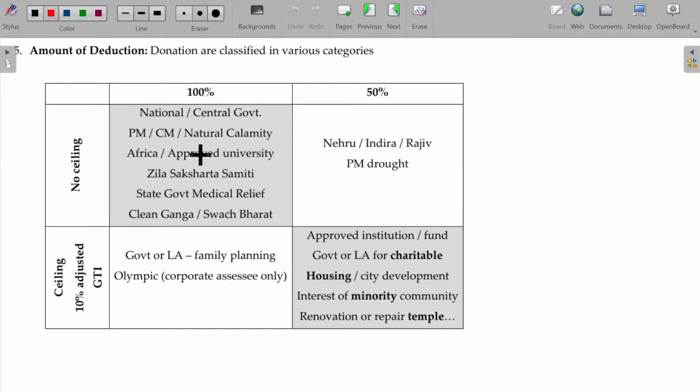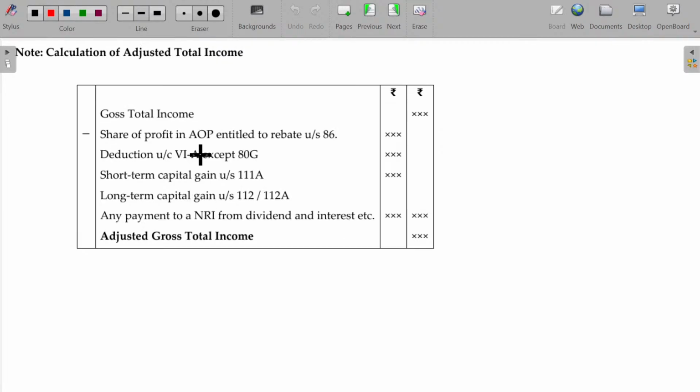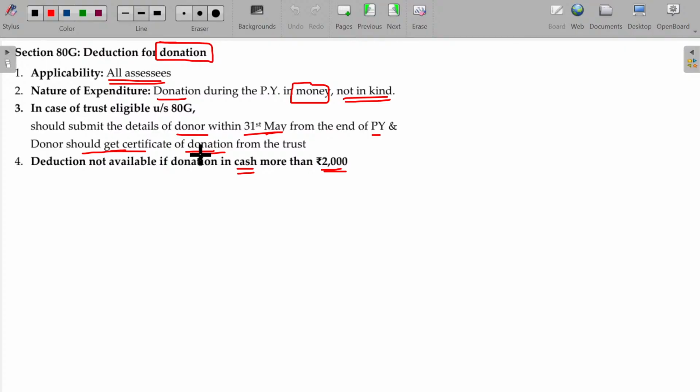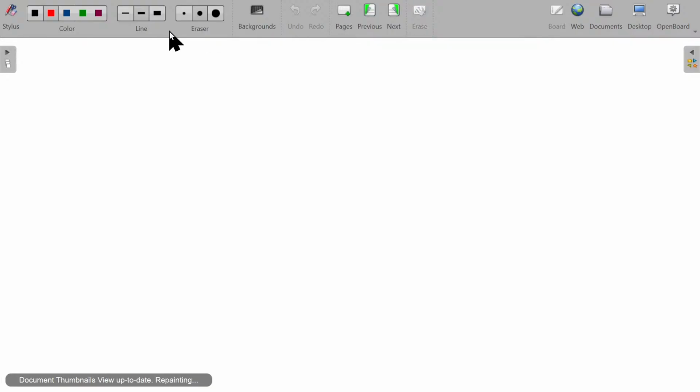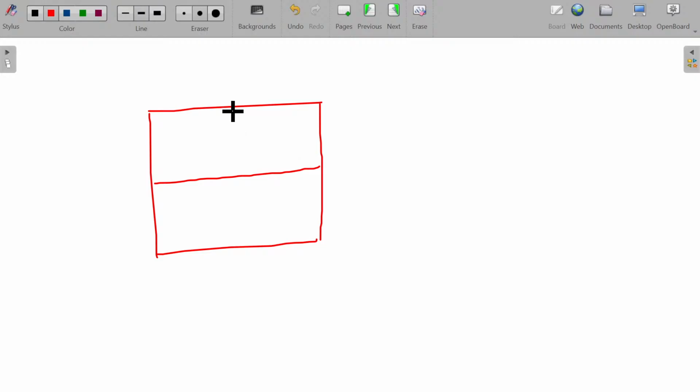Here, I have given 4 classifications for claiming the deductions. Is that okay? So let me explain all those things here.